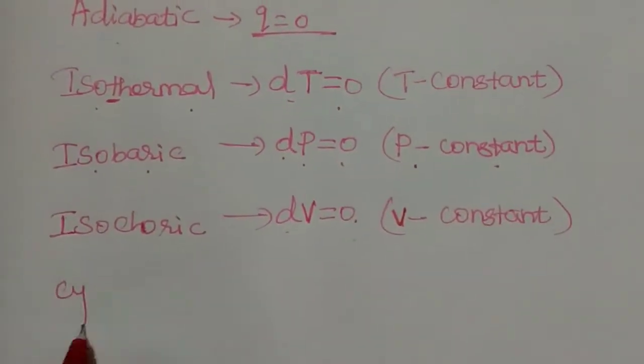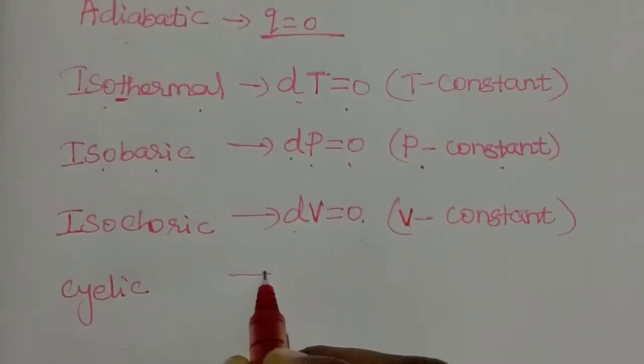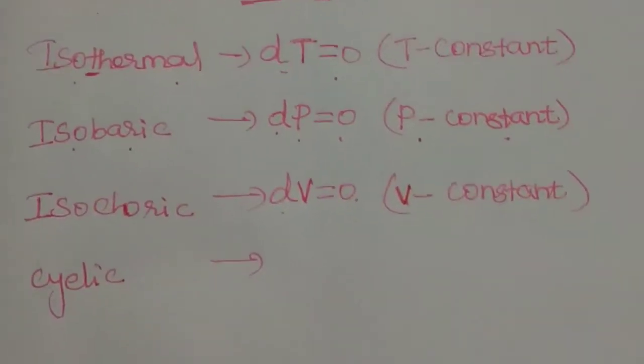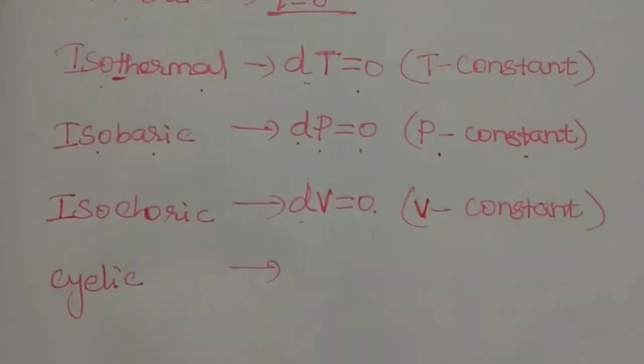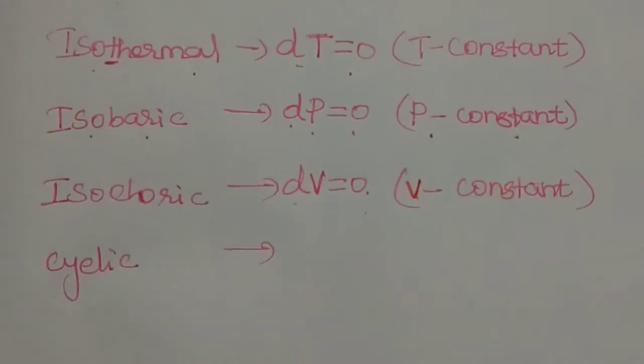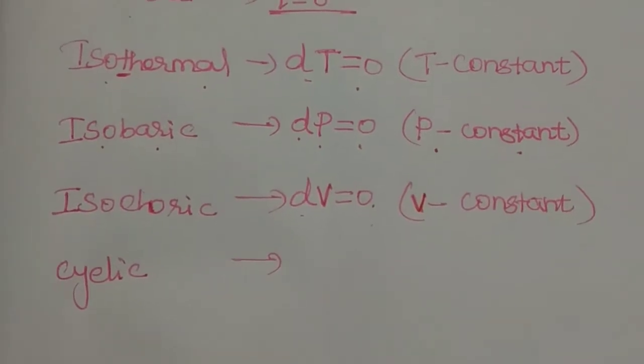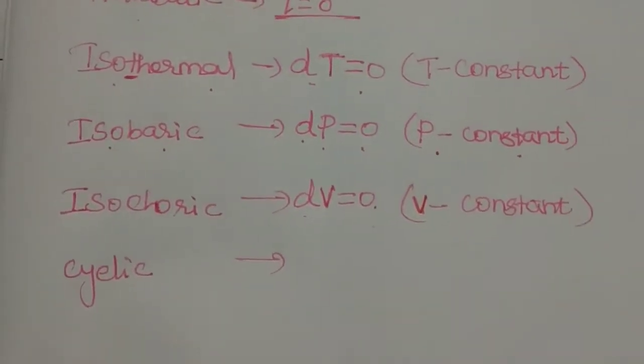Then the last one, cyclic process. You know that a cyclic process means a system returns to the original state after completing many steps with many changes.